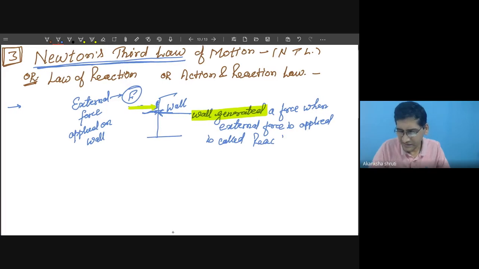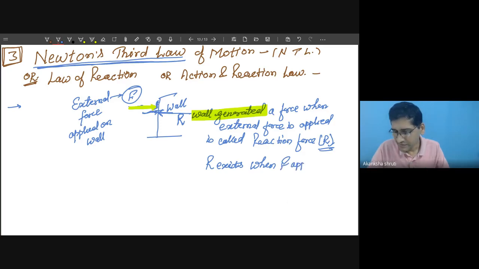It is called your reaction force. This reaction force is generally denoted by R. So R exists or arises when F is applied. If F is removed, R will not exist. So R is called the reaction force.